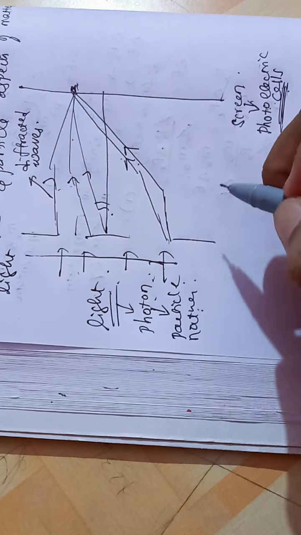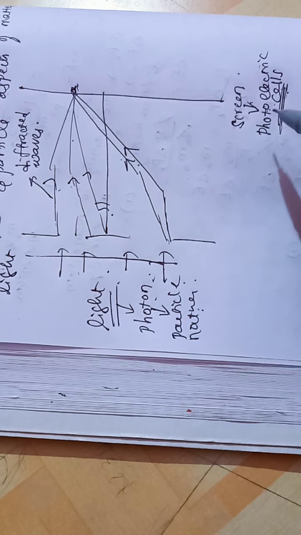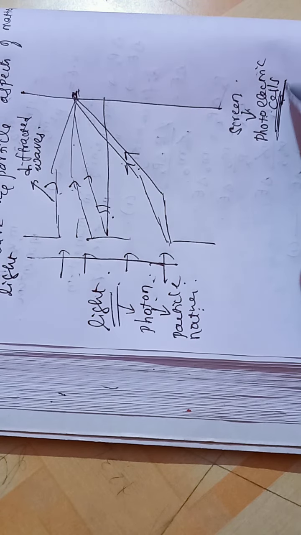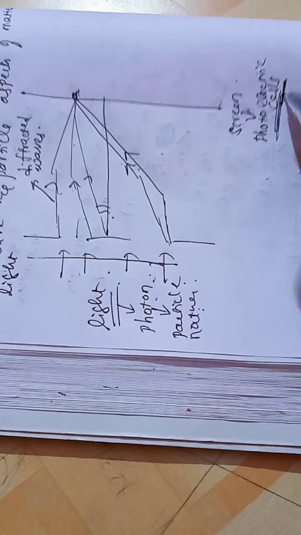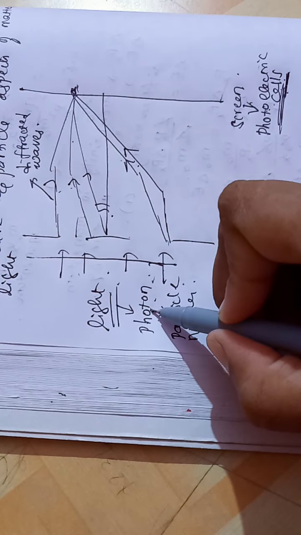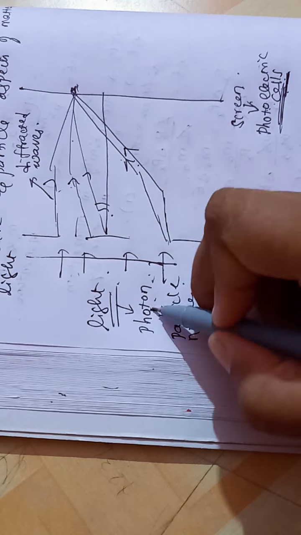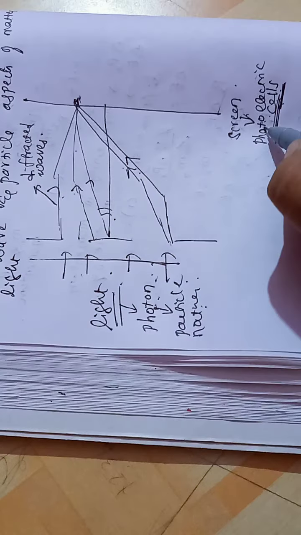Now let us see how many photons each cell is counting.